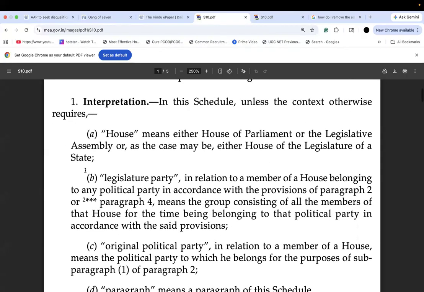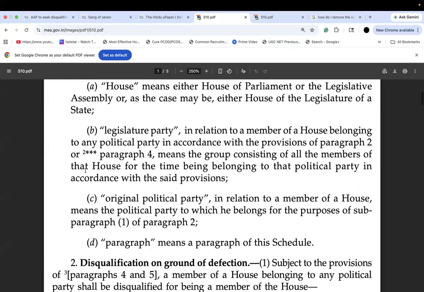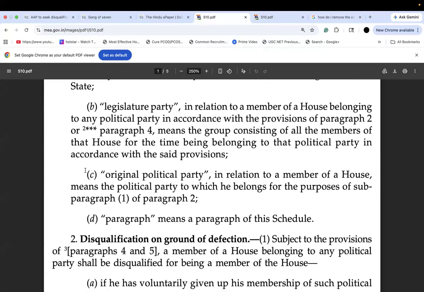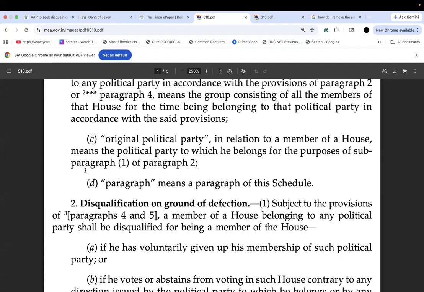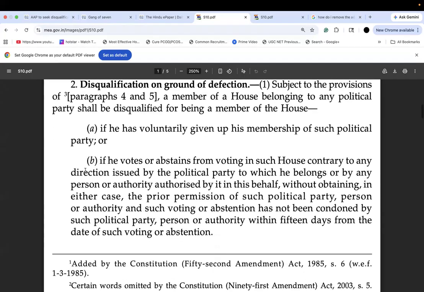All right. Now you move in. What's a legislature party? What's an original political party? They give you a clear understanding of that. And I already told you, legislature party is nothing but an MP belonging to the upper house, lower house, or vice versa in the states as well. And then the original political party is the political party which that particular person belonged to before he switched, the original one through which he became a member of the parliament. Yeah. All right. Now let's move on.